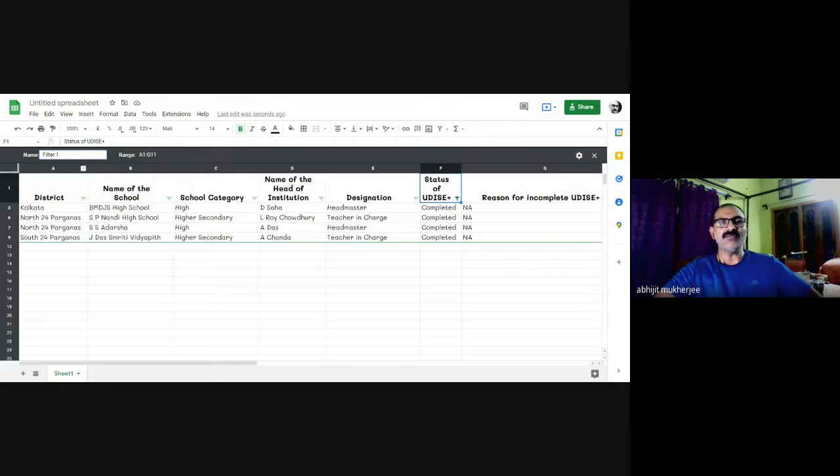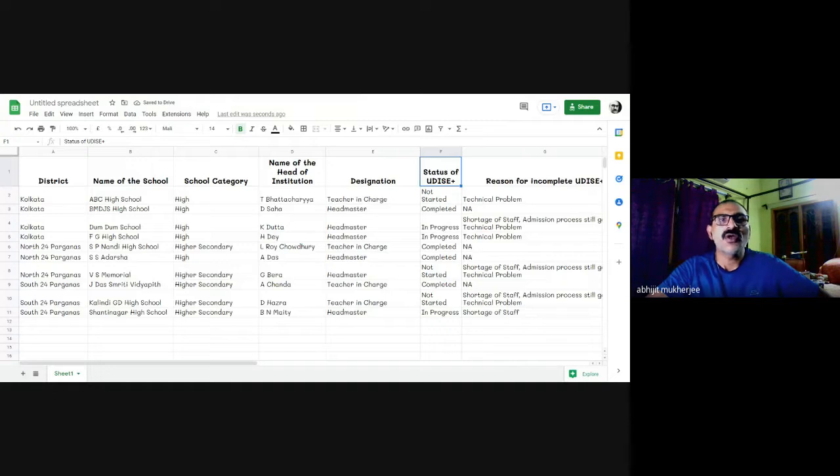So I can name them. See, on the left hand side of the screen, there is a name. I can name them Completed, and I click on the cross.